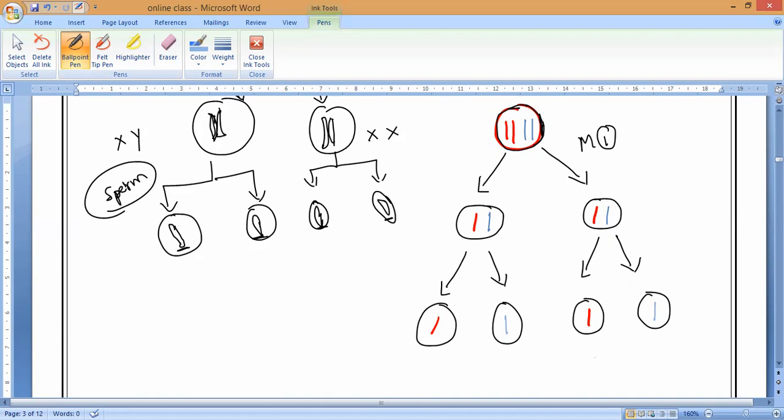You can see four gametes forming. So these are the gametes. Maybe the chromosomes occur in pairs, but at the time of formation of gametes, only a single factor is present in each gamete. Do you understand, guys? Please respond. This is the M2 stage, meiosis 2. At the time of formation of gametes, only a single factor of such a pair is responsible. That is what is called the law of segregation. Is it okay, guys? Please respond.